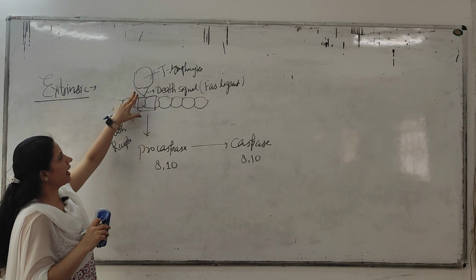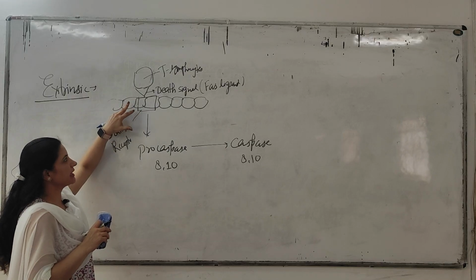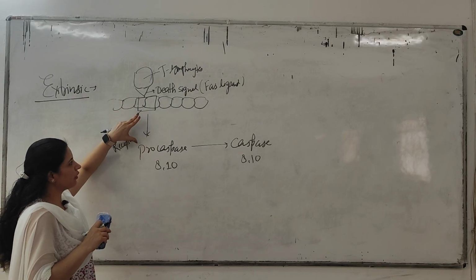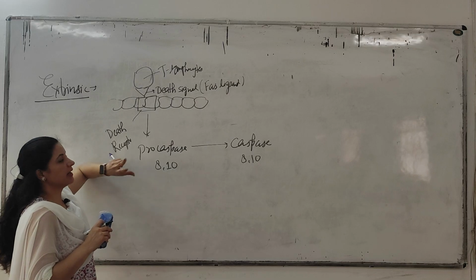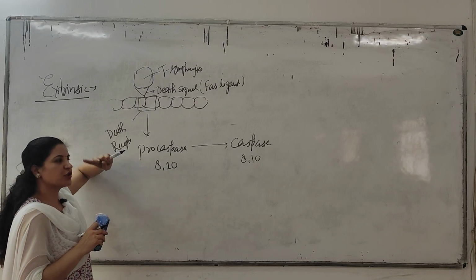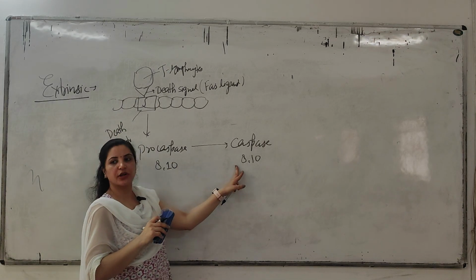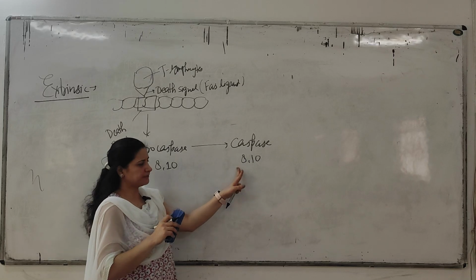When the signal attaches to the death receptor, the death signal-receptor complex forms and stimulates the procaspases. Then procaspases 8 and 10, which were inactive, become active caspase 8 and 10. Clear?